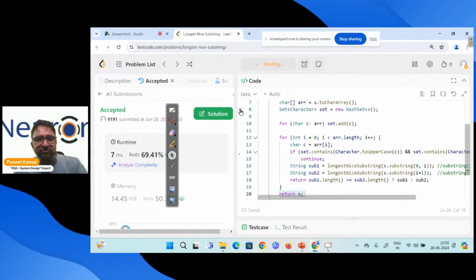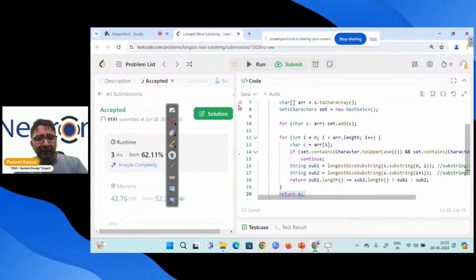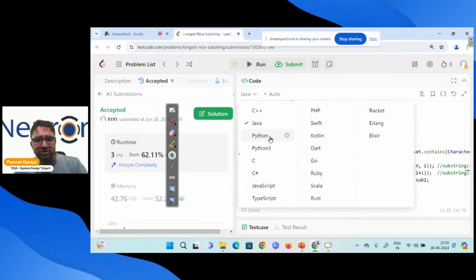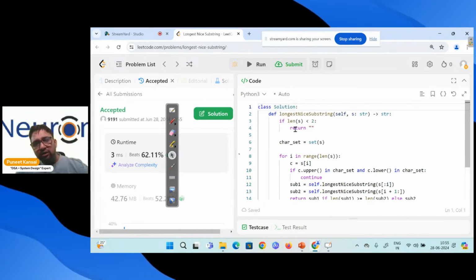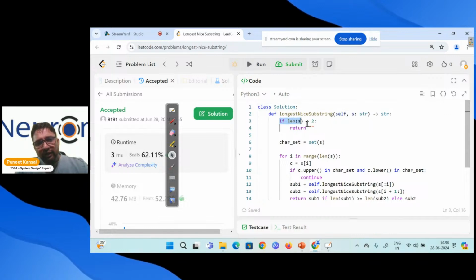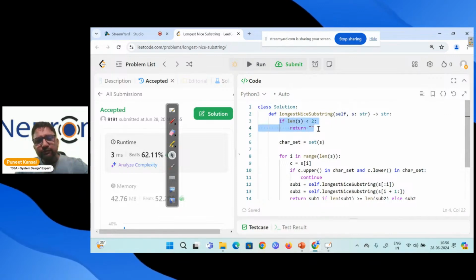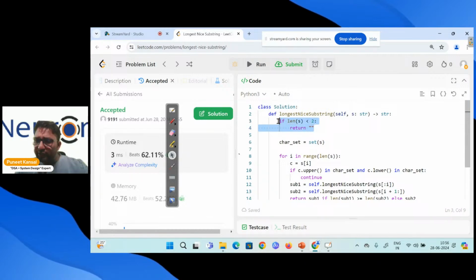Let me submit this one also, and it's working very fine. Let's go to the Python code. For the Python people, same thing, the logic is the same. Here what we are doing is that if the length is less than 2, we are returning.